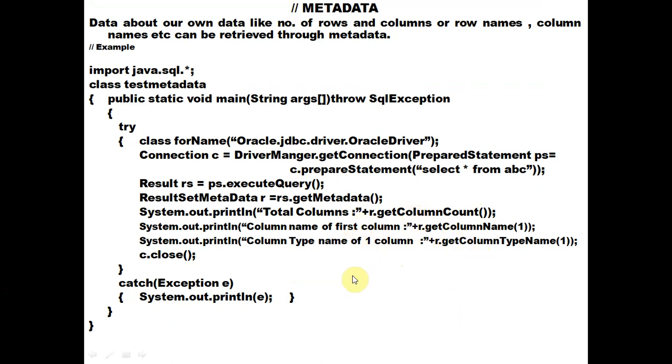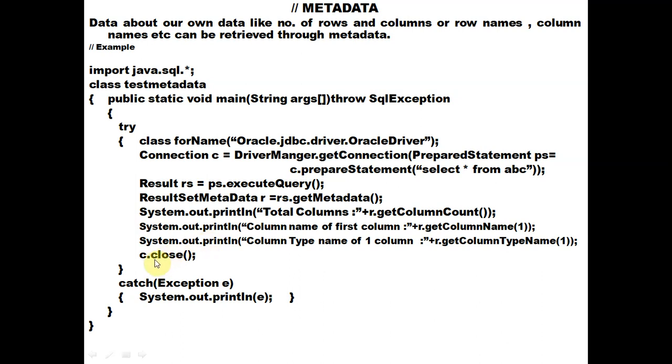In the same way we can return the value of attributes of a row and a table also. So this is the data about data. This is metadata, and there are many functions of metadata. As per your requirement, you can use these functions. Finally, we will close the connection. C dot close we have mentioned here.